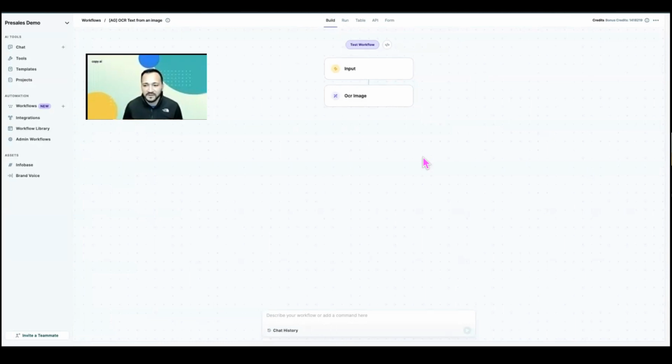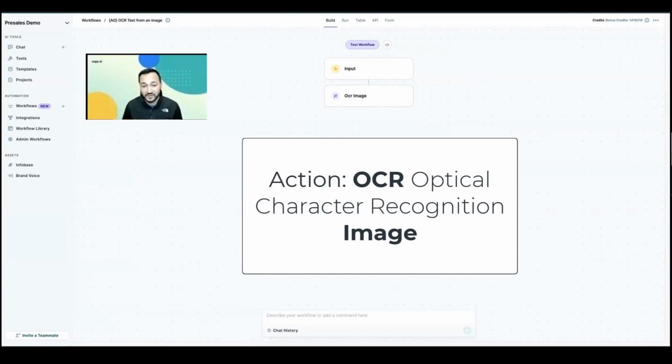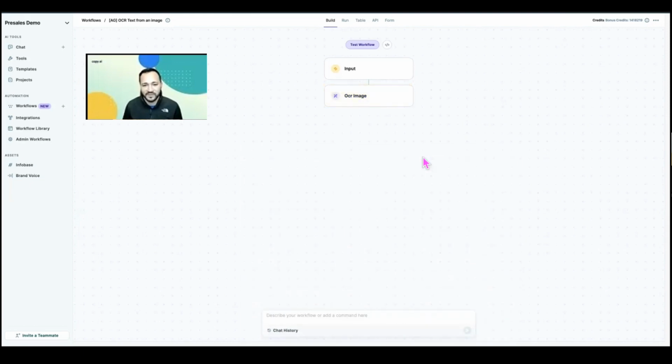Today, we're going to spend a little bit of time walking you through this action and show you how you might use this in a commercial context. So the action itself takes an input that is the address of an image somewhere on the internet, and then using OCR, optical character recognition, it fishes out any text that lives within that image.